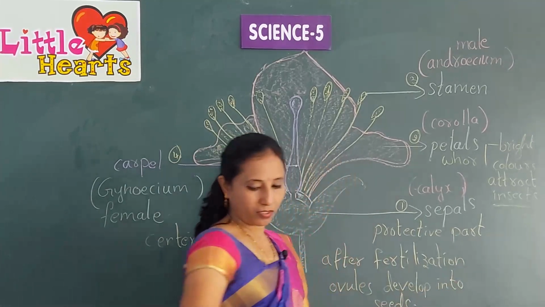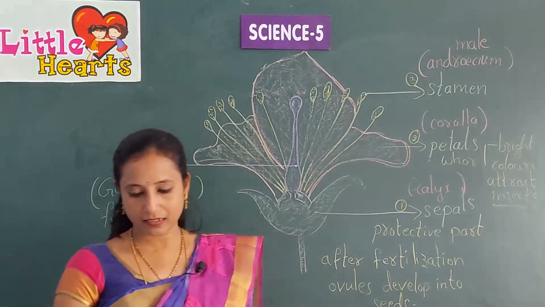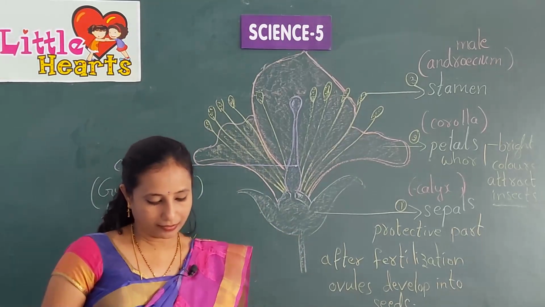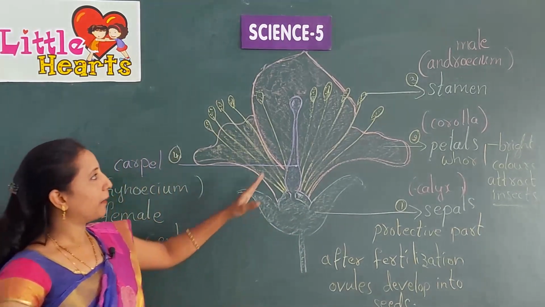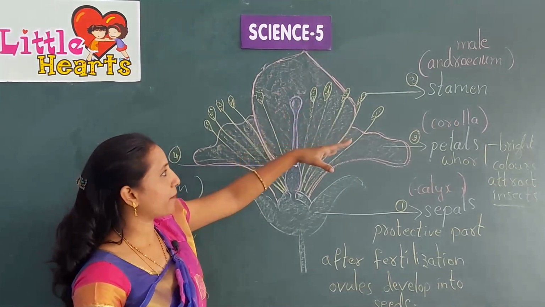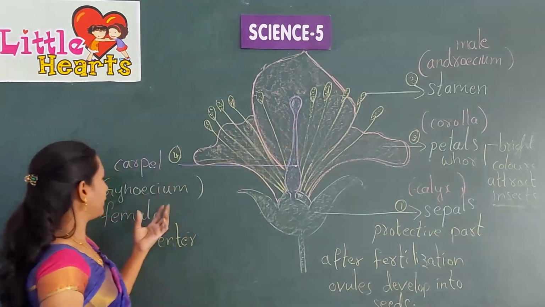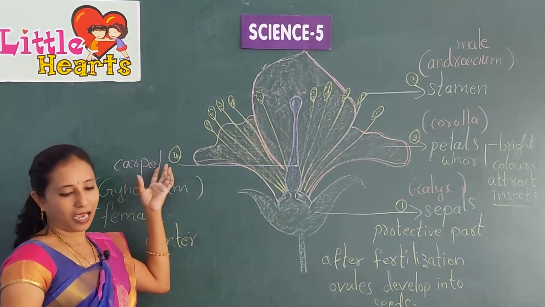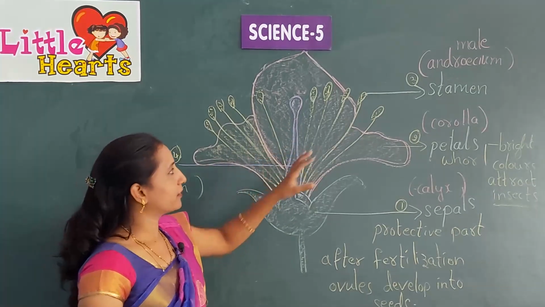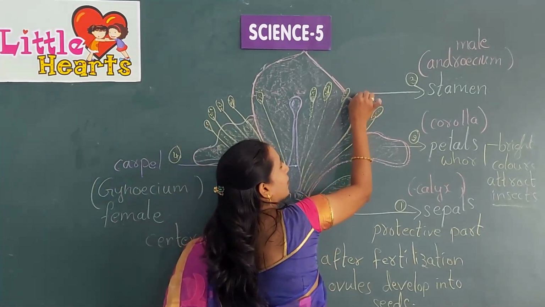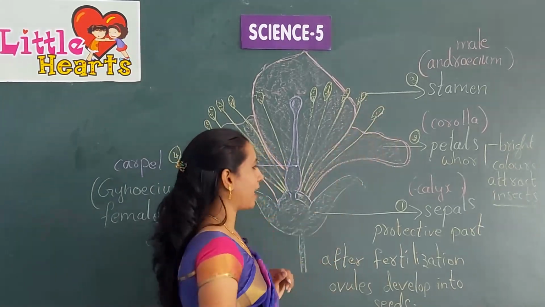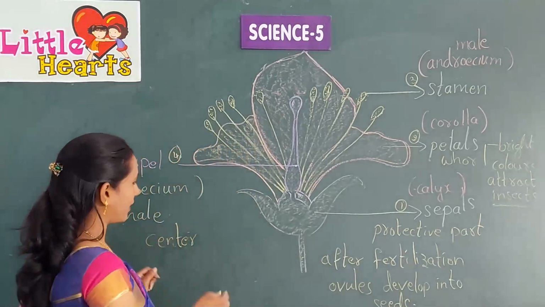So each flower has a male reproductive part called stamen or androecium, and a female reproductive part called gynoecium or carpel. These stamens produce pollen grains, a powder-like substance present over the stamen.